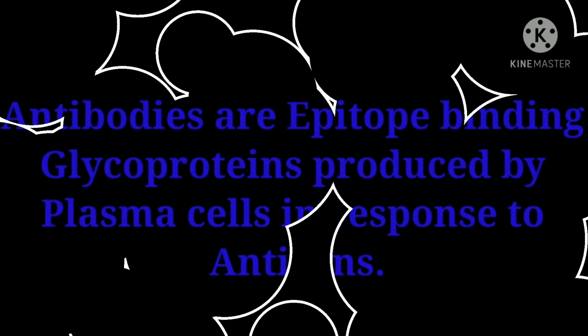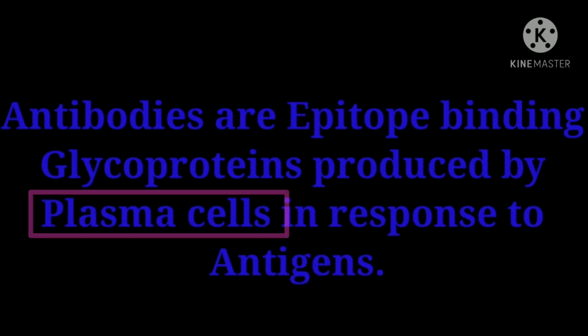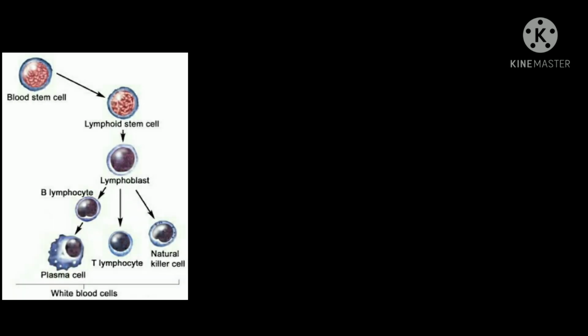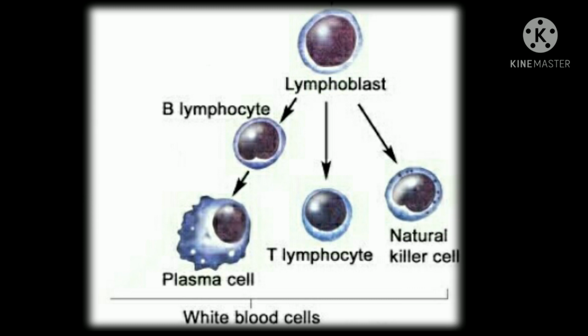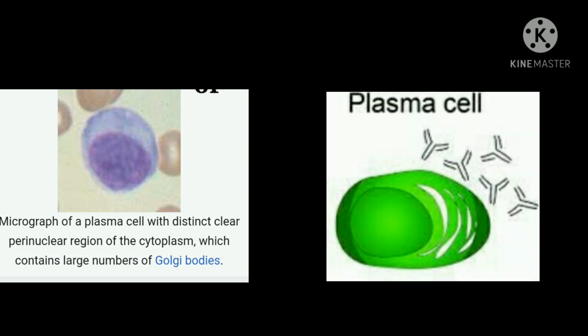Next, we'll see what are plasma cells. Plasma cells are white blood cells that develop from B lymphocytes or B cells, a type of white blood cells. B cells, after encounter with antigen, differentiate into specific antibody secreting plasma cells.